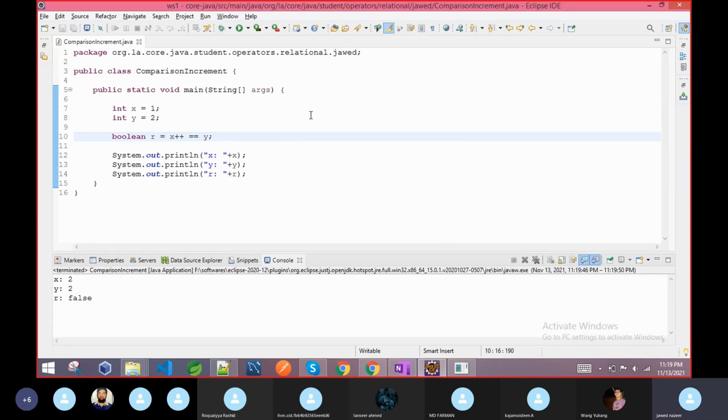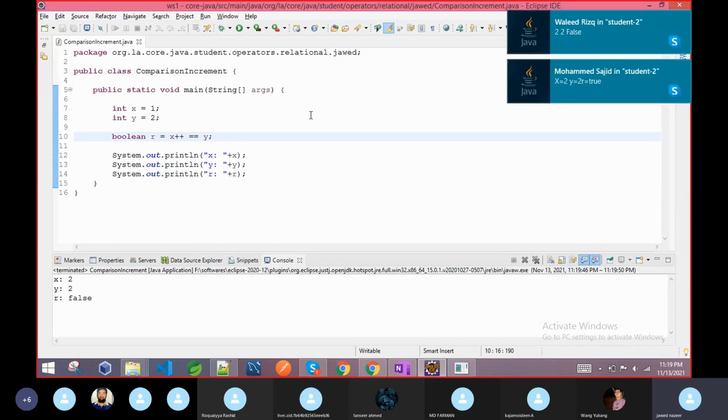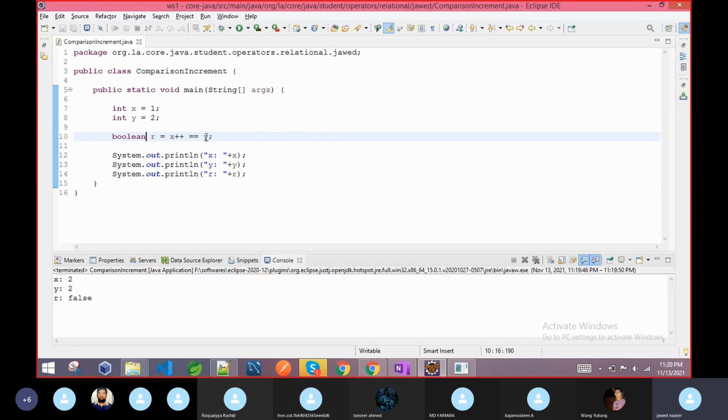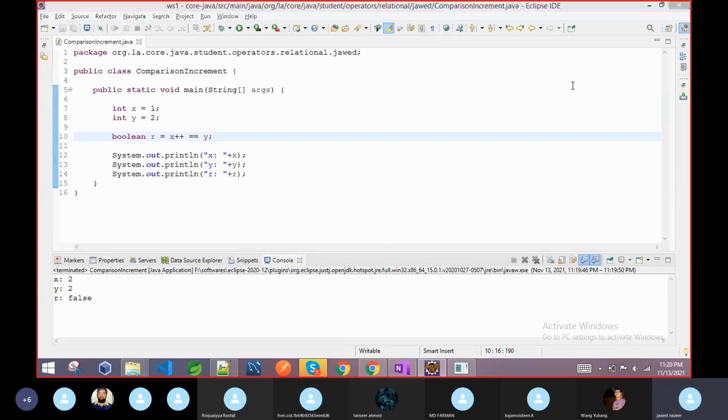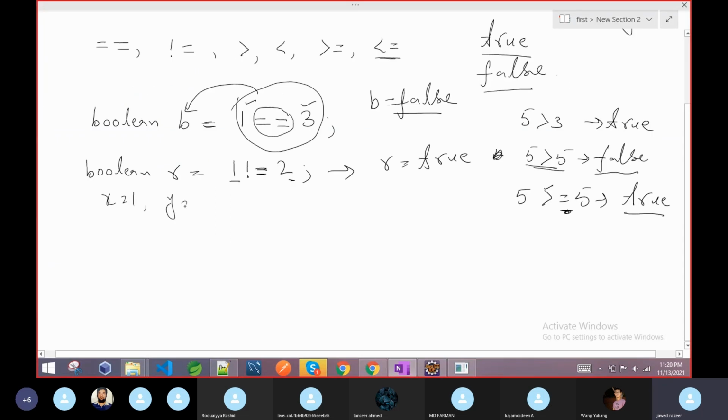How many of you are confused by this one, or do not understand why x is 2, y is 2, and it is false? I will explain. The expression is r equal to x plus equal to y. We have x equal to 1, y equal to 2, and r is equal to x plus and equal to y. So here we are doing three operations: one is assignment, one is increment, one is comparison, whether both are equal or not.